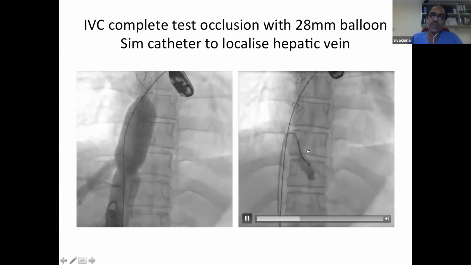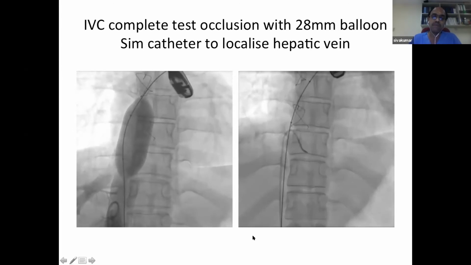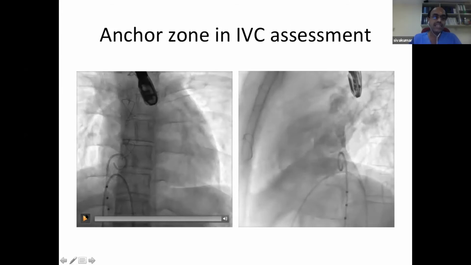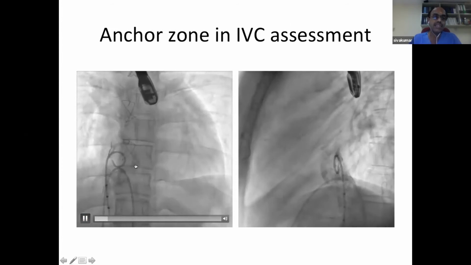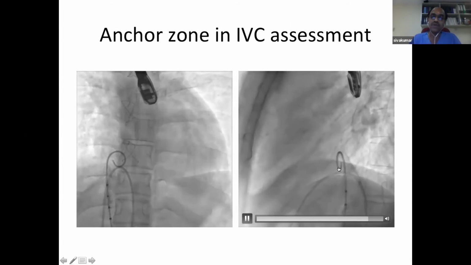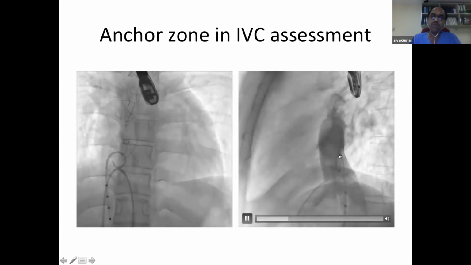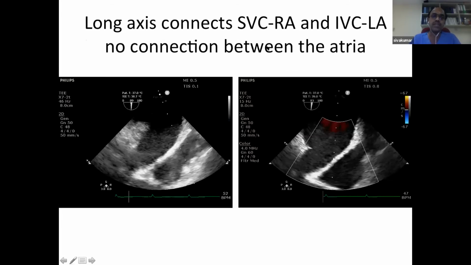Then the second step is to identify the superiormost hepatic vein, which was the left hepatic vein. This is hooked with a SIM catheter and then exchanged into a pigtail. So now there is a pigtail running in the left hepatic vein. We make an angiogram to see the anchor zone. This is our anchor zone, and this is the corresponding lateral view. We made a measurement of the anchor zone here. On the AP plane, it was 30 millimeter, and on the lateral plane, it was 24 millimeter. So we stuck with the idea that 28 millimeter is going to be the final.